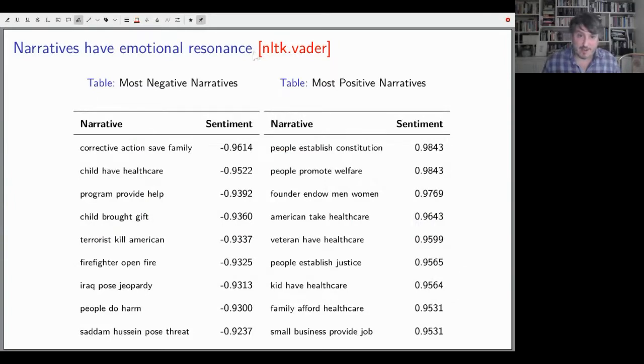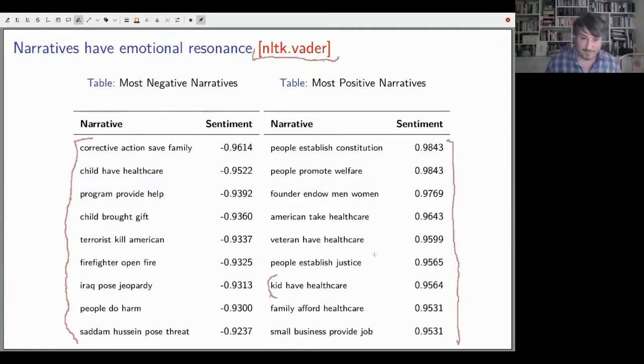We also used NLTK Vader to rank the sentences by their sentiment, positive or negative. And we were able to show that they capture emotional resonance. So, for example, the most negative narratives are about corrective actions to save families, terrorists, Iraq, things like this. The most positive narratives include establishing the Constitution, promoting the welfare, saying that kids should have health care. We can really see we get a new view of what the congressmen are talking about.